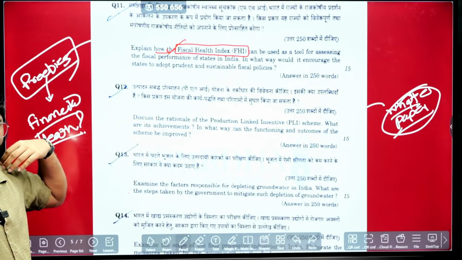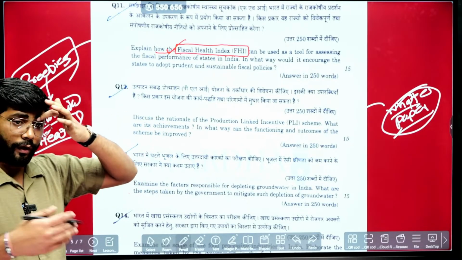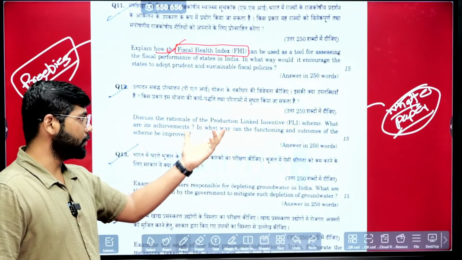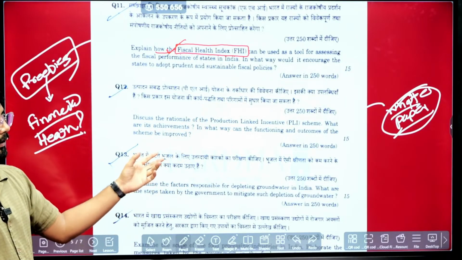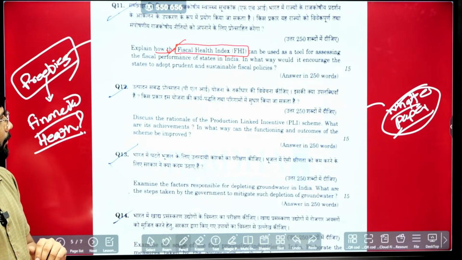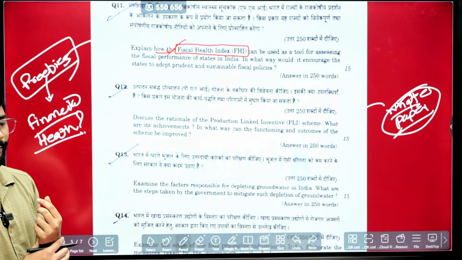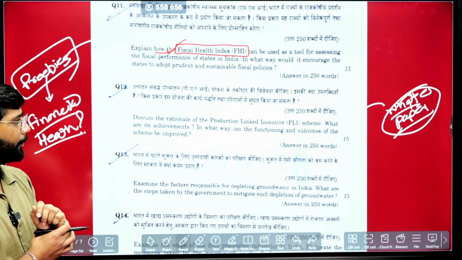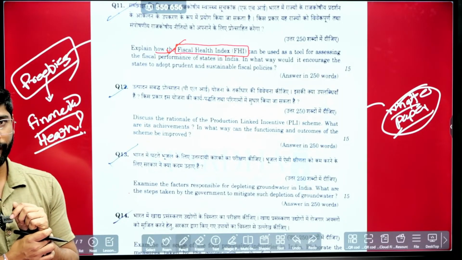Every year the government is including other sectors in this production linked incentive scheme. So it always makes a part of current affairs. This year it came for mains only. So again, if you are preparing current affairs in a holistic way, we can answer it.